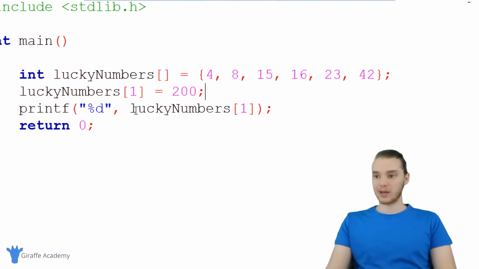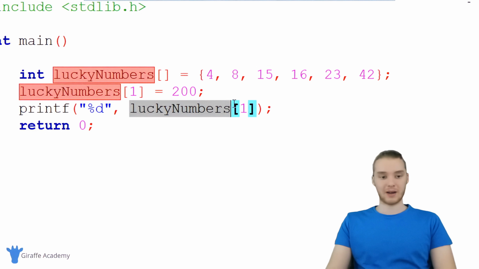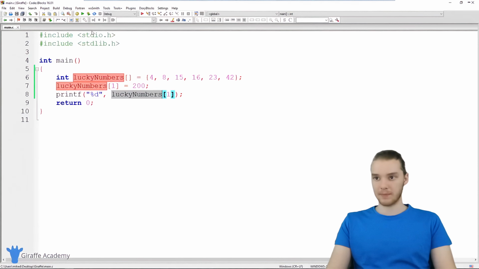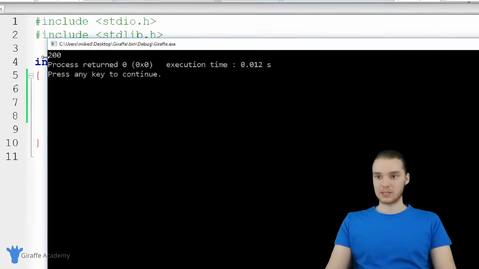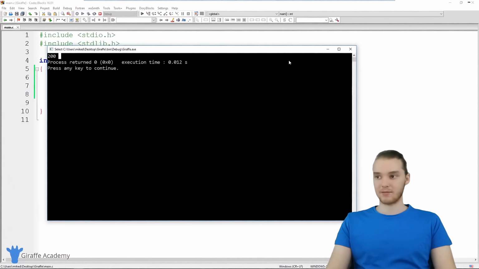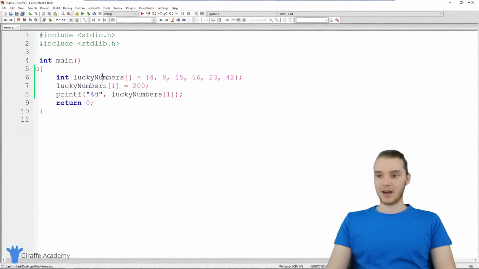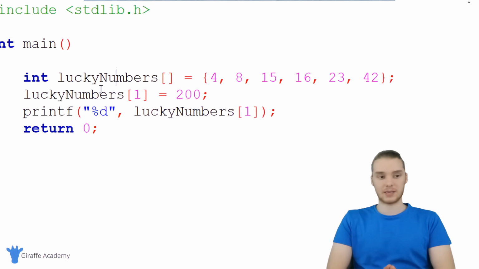Now when we print out lucky numbers 1, instead of printing out an 8, it's going to print out a 200. So let's go ahead and do that. I'm going to run my program, and you'll see we're printing out 200 instead of 8. So you can modify any of the individual elements inside the array just by referring to the index.